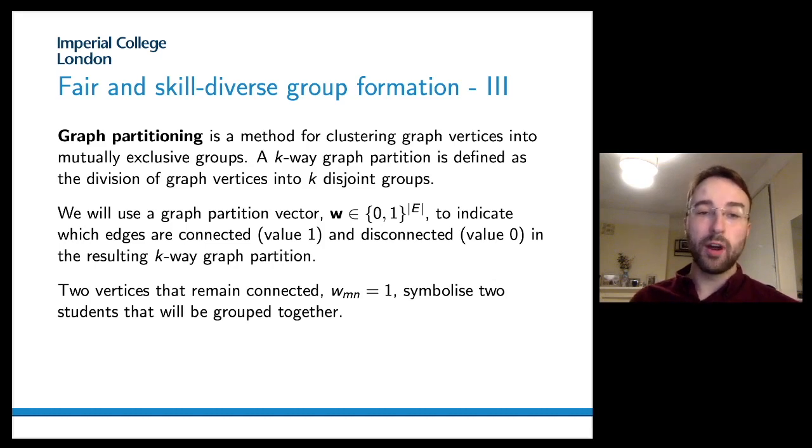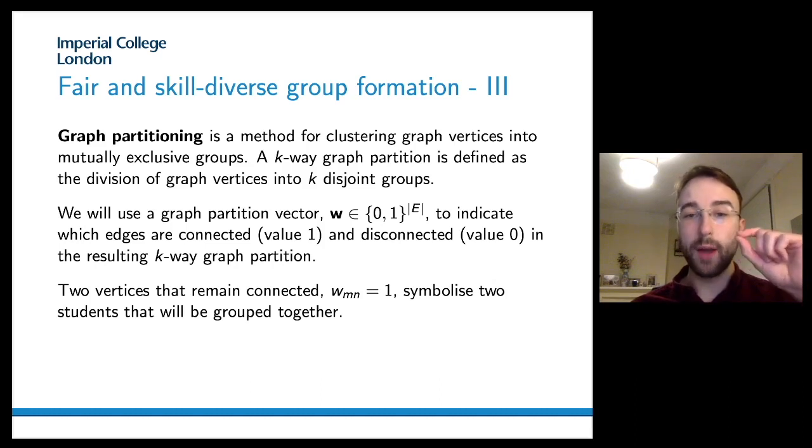In order to perform graph partitioning, we define the graph partition vector W, which takes values 0 and 1 for each edge present in our data and our graph. Values of 0 represent students which are not grouped together. Values of 1 represent students which will be grouped together in downstream groups.